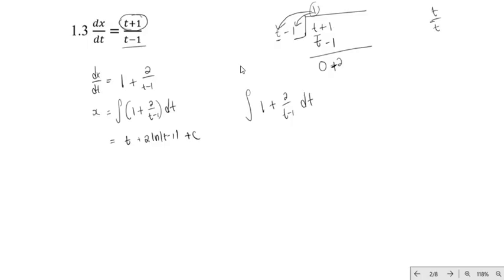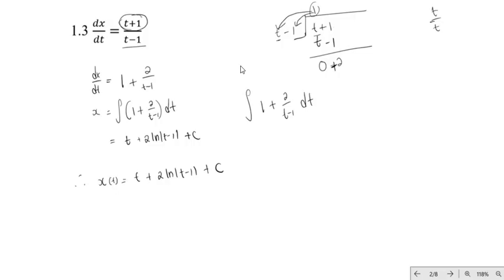So now the general solution is x of t equals t plus 2 ln of t minus 1 plus c. So that is the general solution.